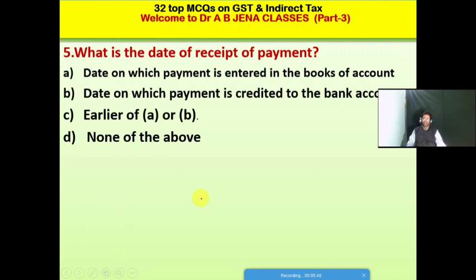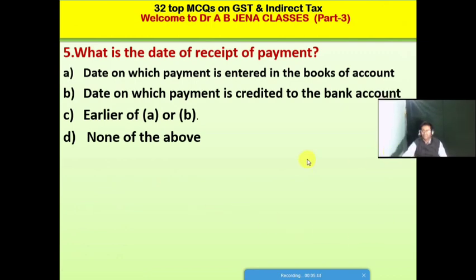Next MCQ: what is the date of receipt of payment? A, the date on which payment is entered in the books of accounts; B, the date on which payment is credited to the bank account; C, the earlier of A or B; D, none of the above.